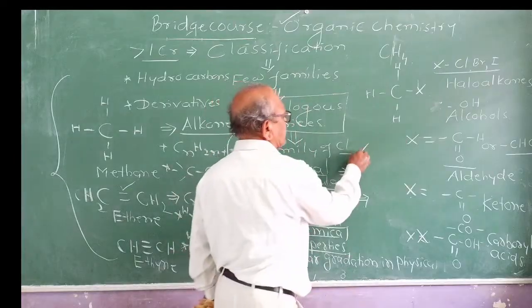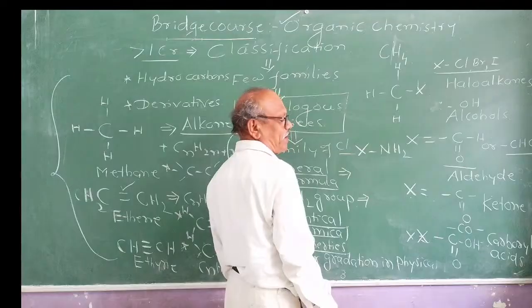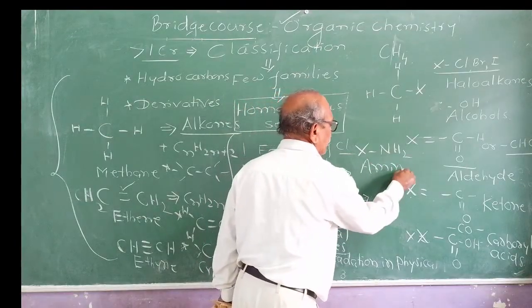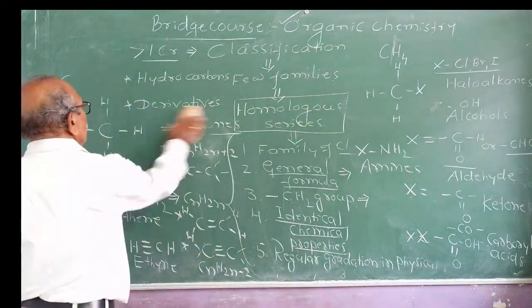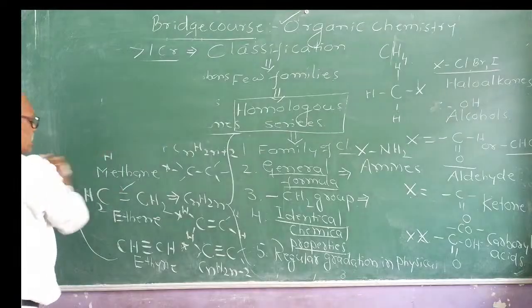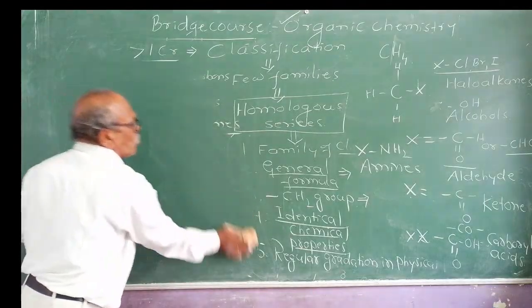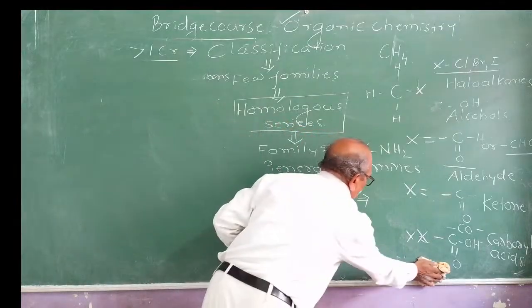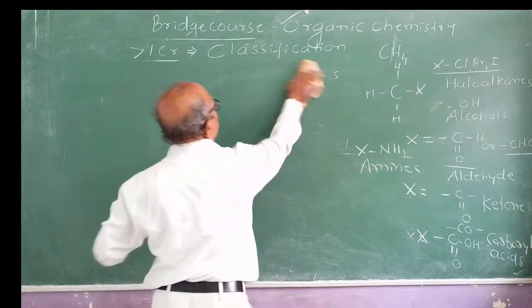If this X is NH2, they are called amines. Thus, to make the study of organic compounds easier, these organic compounds are classified into homologous series. Right? This you studied in the 11th standard.